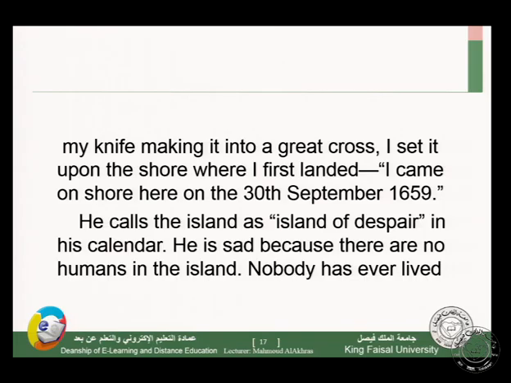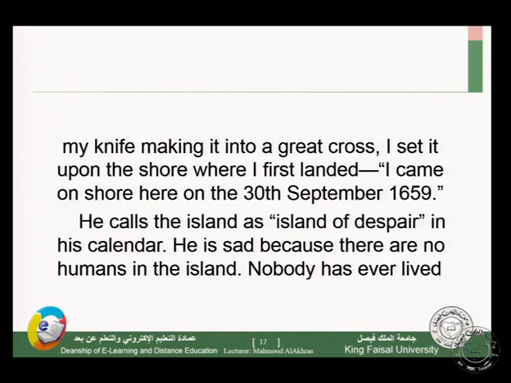He calls the island the Island of Despair in his calendar. He is sad. Remember that at the beginning of his stay on the island, he is not happy.